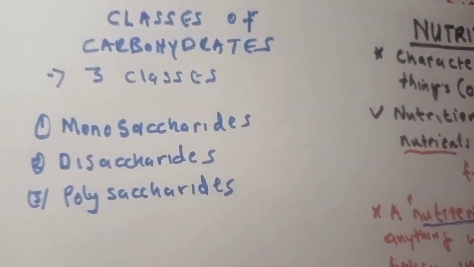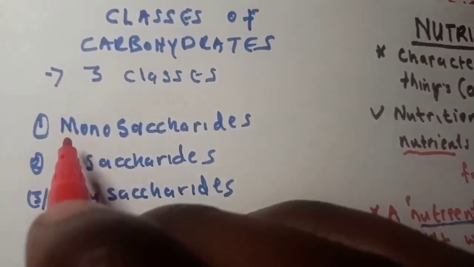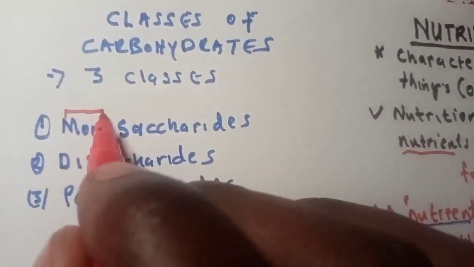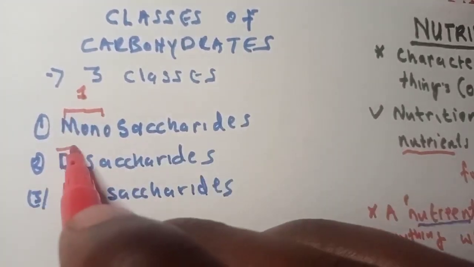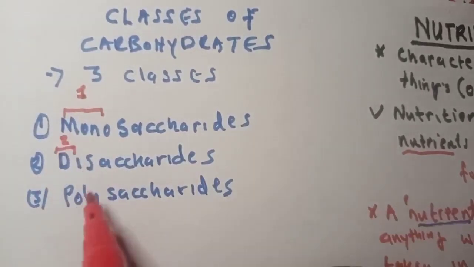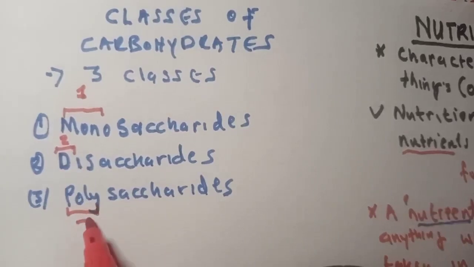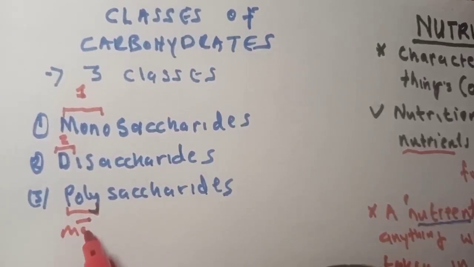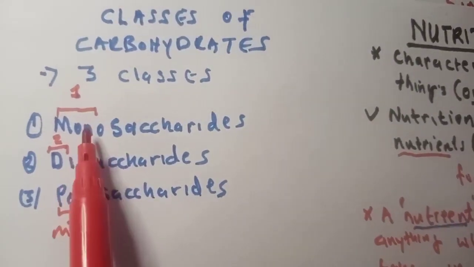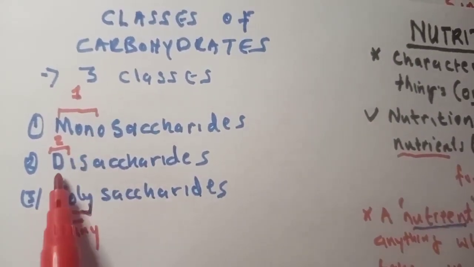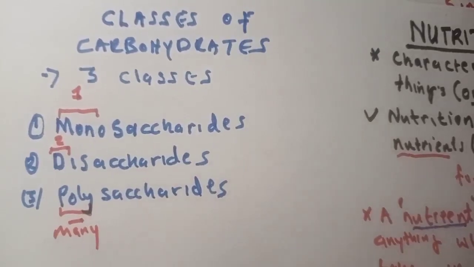So I'll give you a hint here. The word mono simply means one. The word di means two. The word poly means many.